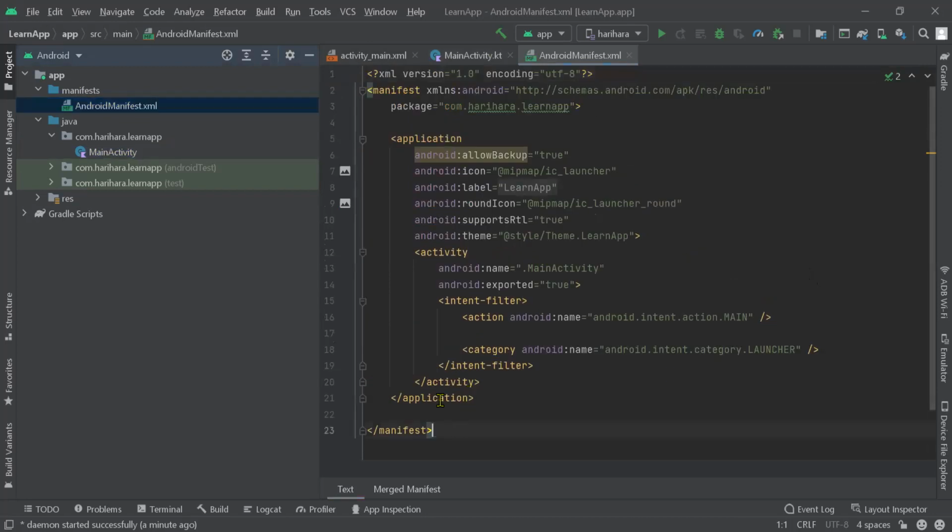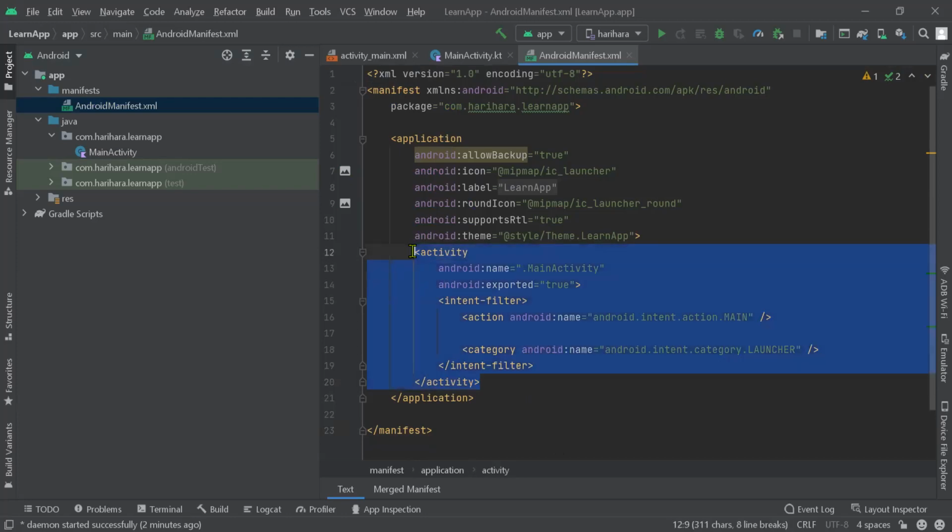This is the Android manifest file which holds everything, just like notes. It takes care of all our app components, like activities, services, providers, and receivers. We have to define them here to make all those parts usable. Here we are using, first, an activity.